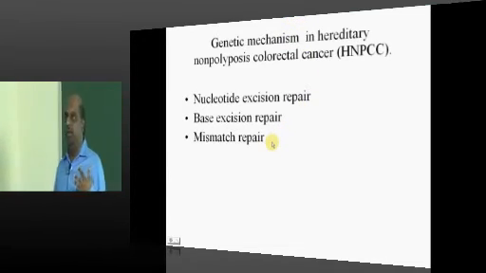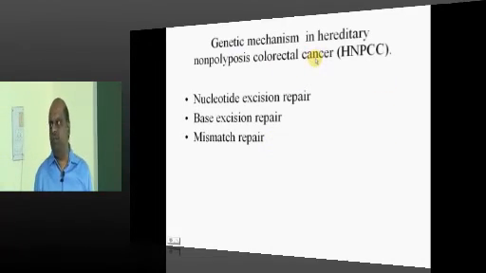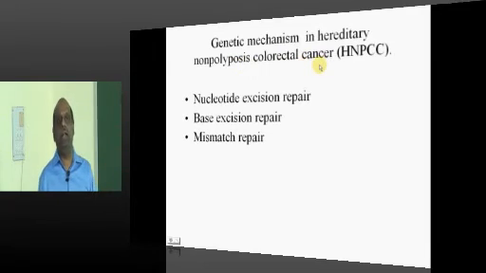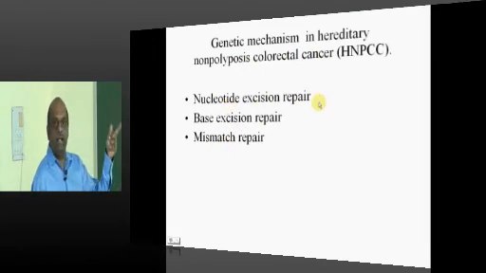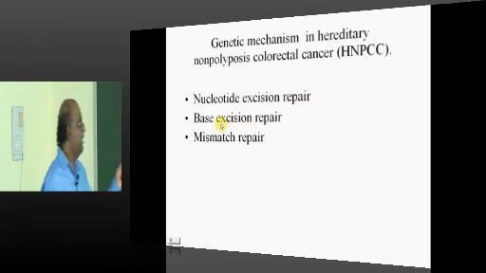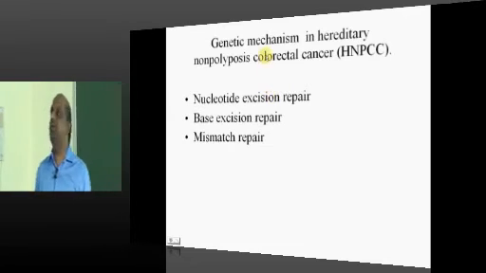Tell me, shoot me an answer. What is the genetic mechanism which is involved in hereditary non-polyposis colorectal cancer? Is it a nucleotide excision repair defect, base excision repair defect, or mismatch repair defect? Which is the one which is responsible?